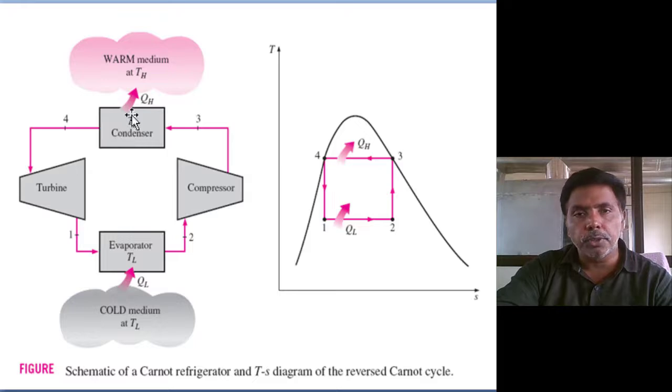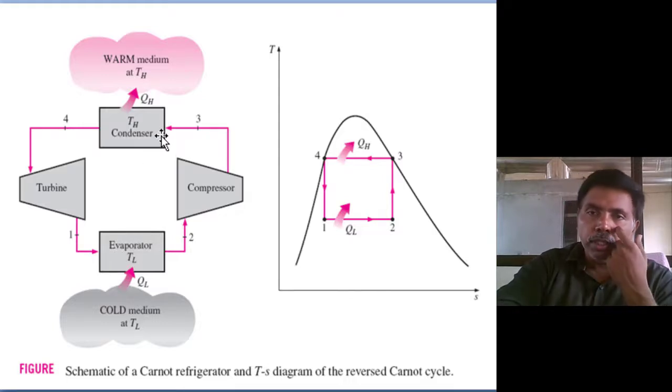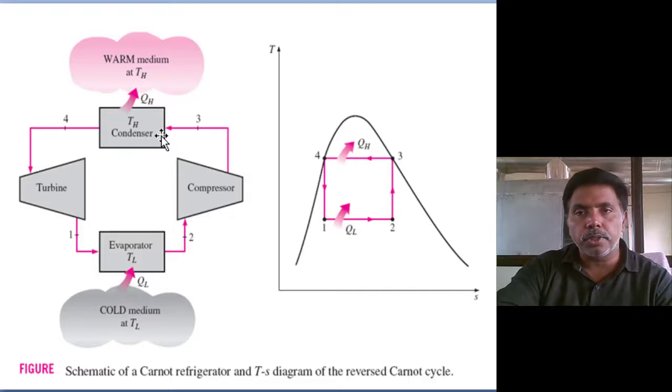Instead of the isothermal process, the heat transfer takes place by a constant pressure process, or isobaric process. That is one modification for feasibility. Second modification: we are compressing vapor, which takes high energy consumption, while we are expanding liquid, which gives 1000 times less energy.